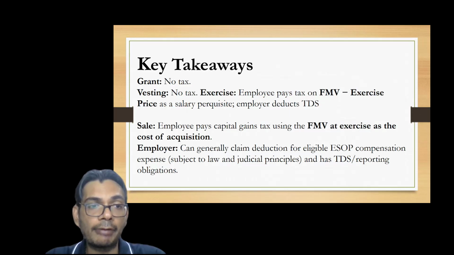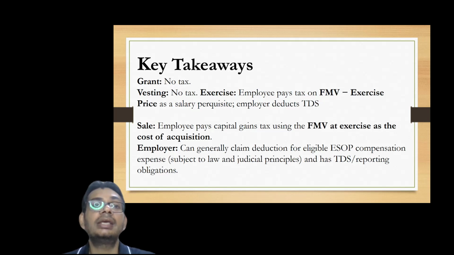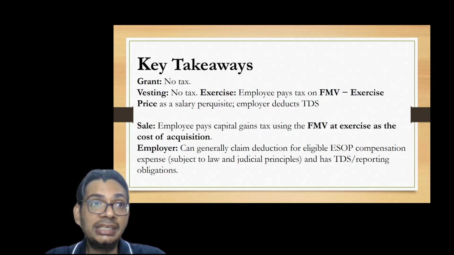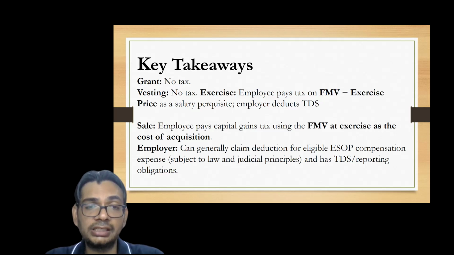And when the employee finally sells those shares, then the employee pays the capital gain tax using the fair market value as the cost of acquisition. An employer can generally claim the deduction for eligible ESOP compensation expense, and the employer is also liable to pay the TDS which he deducts on the amount added to the salary as a perk, right? And hence it is a very simple concept, and there's no complexity involved in it.